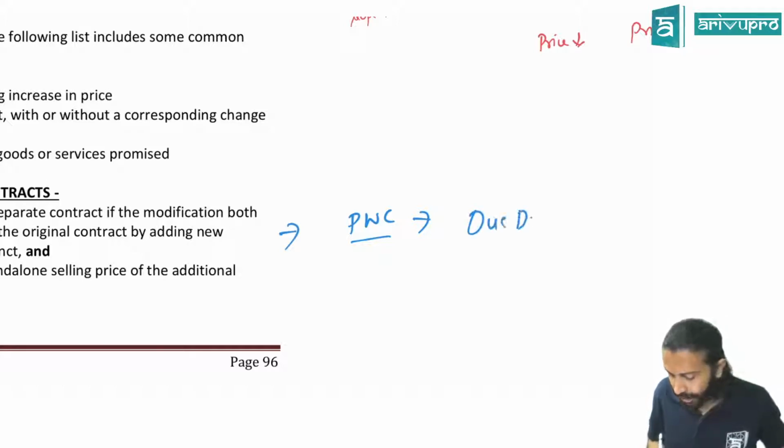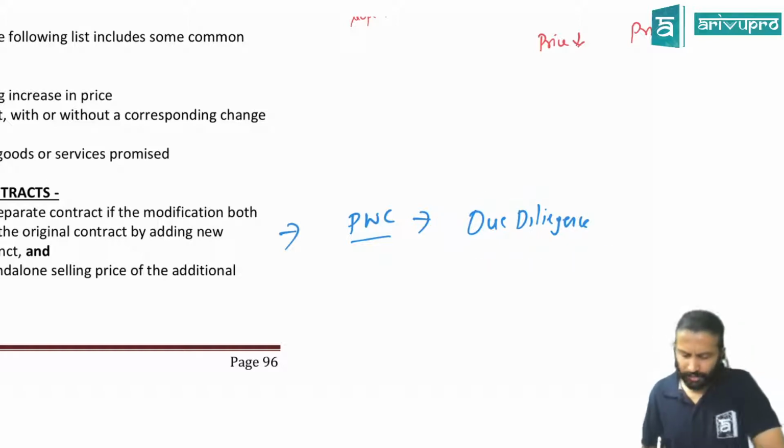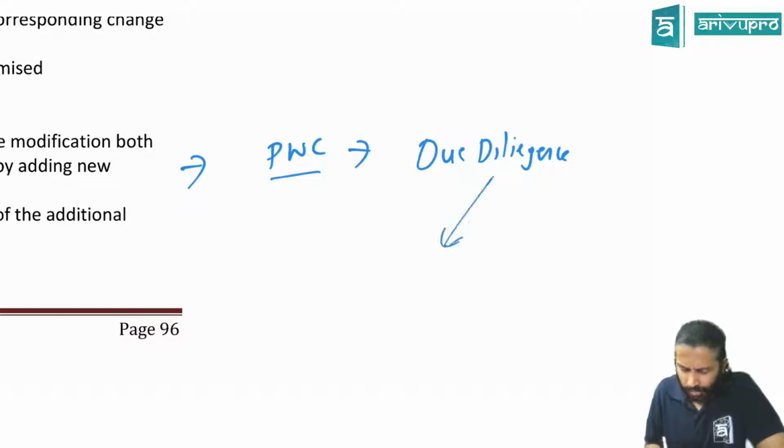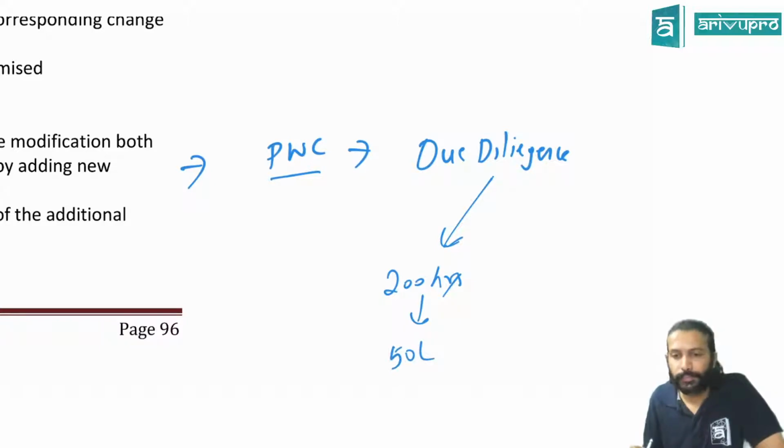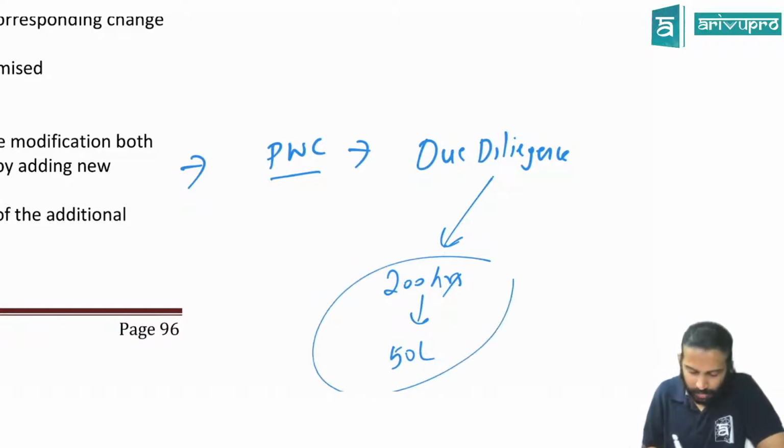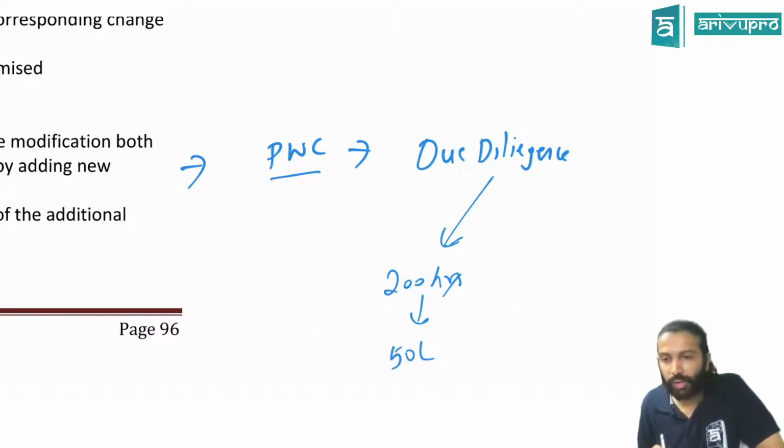Take due diligence. Let's say one company wants to take over another company, for which the due diligence audit is done by PwC. They send a proposal: it will take 200 hours, and I will bill you 50 lakh rupees. My commitment is I will spend 200 hours and I will bill you 50 lakh rupees.